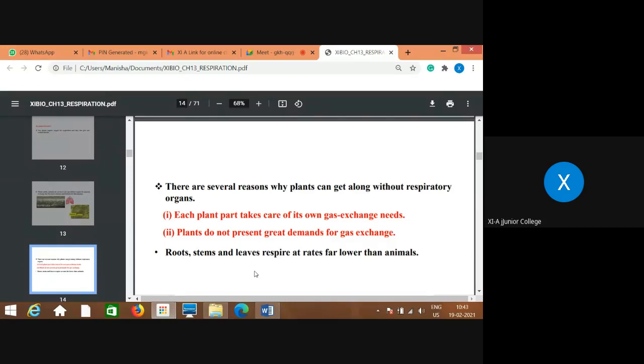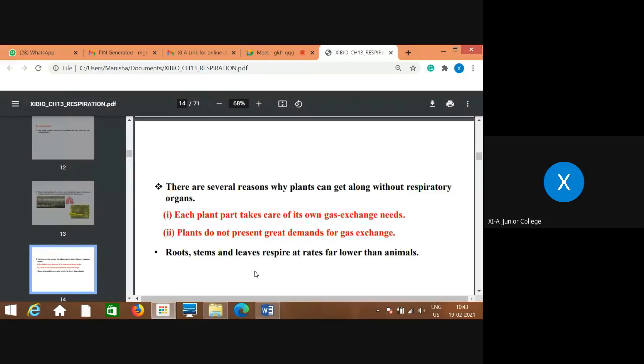Compared to animals, their requirement for gaseous exchange is very low, and whatever parts of the plant are present take care of this on their own. Roots, stem, and leaves respire at rates far lower than animals.